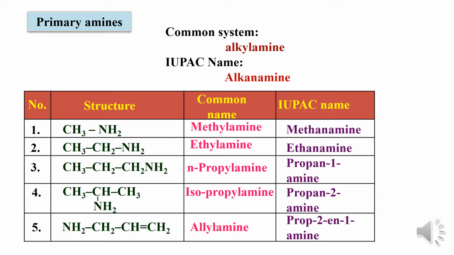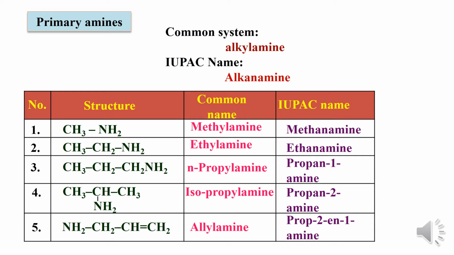Come to the third example, propyl group is an alkyl group, so it is called N-propylamine because propyl group is a straight chain, therefore it is considered as N-propyl or normal propyl. According to IUPAC system, it is called propane 1-amine. Here, 1 represents the position of the amine group, so it is present on the first carbon atom.